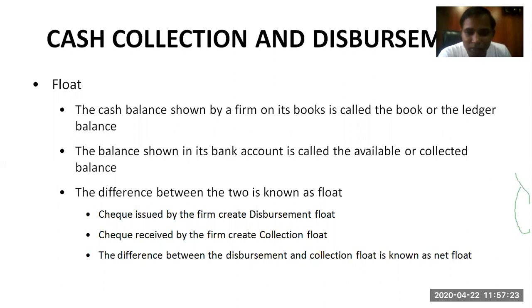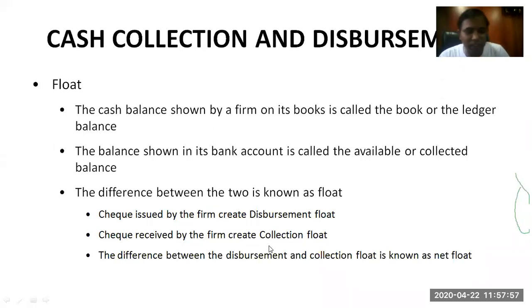But generally, if we talk about the cash balance, it's a ledger balance. And when we go to the bank, it is known as a collected balance. Now, there will be a difference between these two, that is, the ledger balance and the collected balance. This is known as float. Checks issued by the firm create disbursement float, whereas checks received by the firm create collection float.